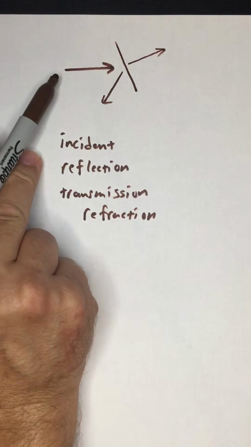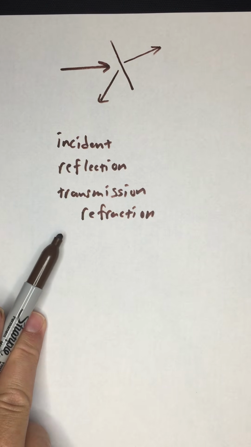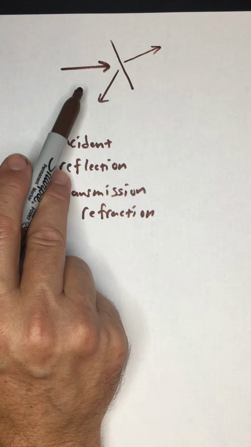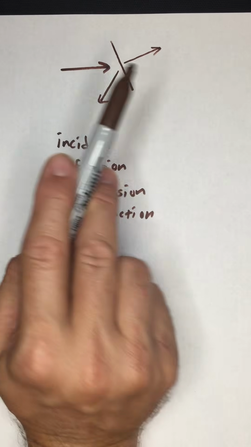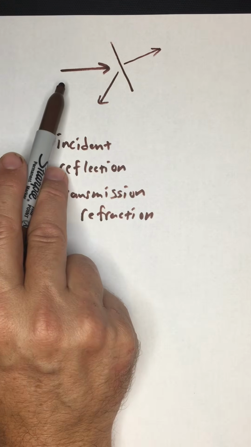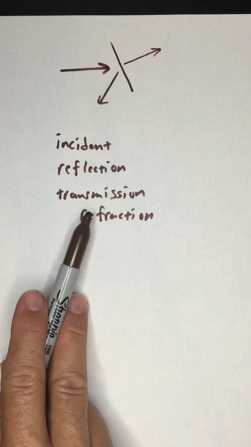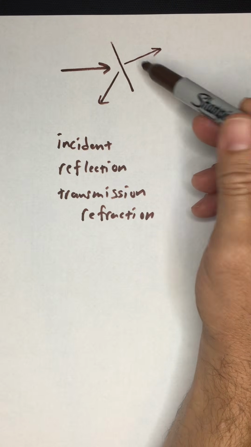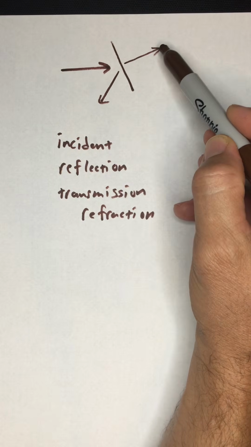We're going to talk about this more extensively when we get to that section, but let's just briefly go over it now. What I said was the rays travel in straight lines and they don't bend. That's true. We're going to let that be true as long as it's in the same medium. But what we will see, and what we can see from this drawing, is that the part of the light that moves into a new medium, that is to say the part of the light that is transmitted, can, in most cases, bend in the new medium, right? It's coming this way and then it's going slightly up.